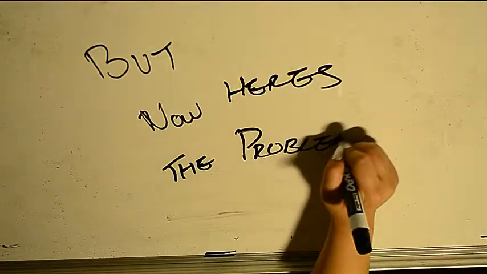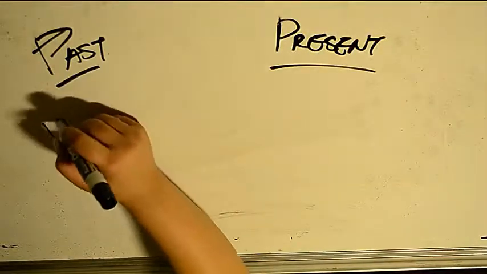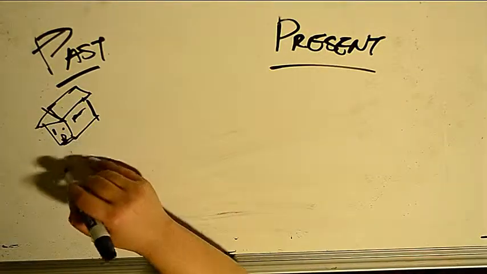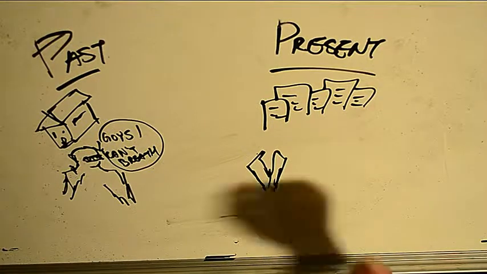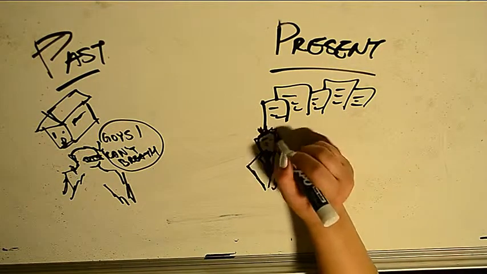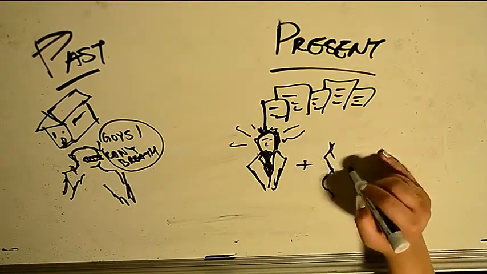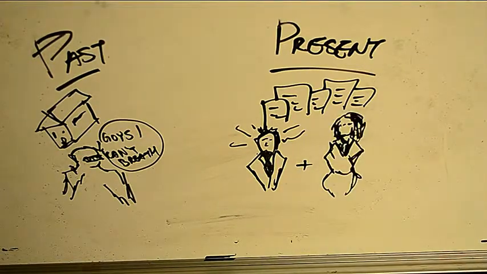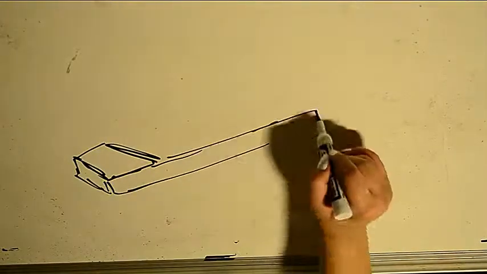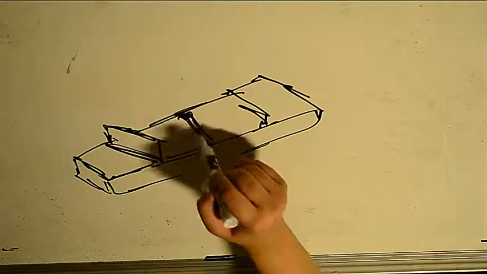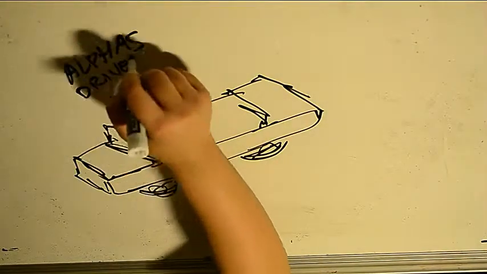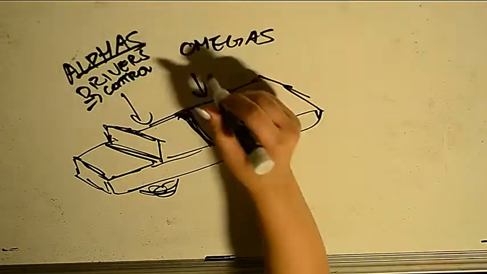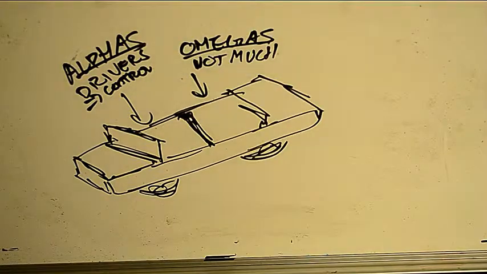But now here's the problem. Because of this, in different societies in the past, we needed different things. We had warriors, but now we don't need warriors anymore. We need innovative minds, which can come from alphas or omegas. But because alphas are already in power, they are already in control and are theoretically the drivers. Omegas are in the back with, well, not much.